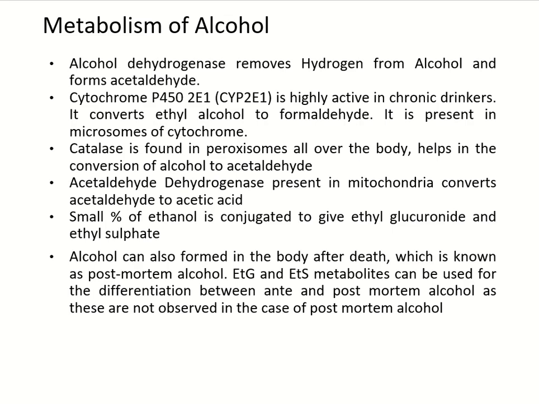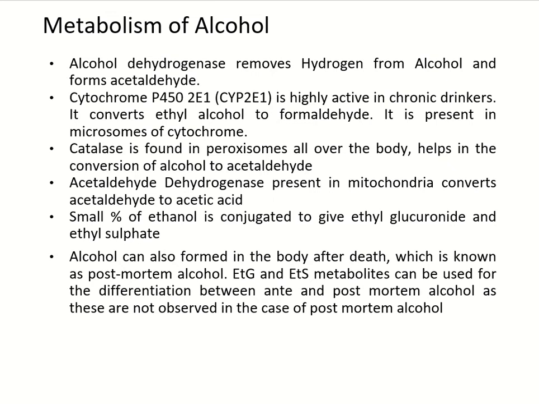Continuing with the metabolism of alcohol, alcohol dehydrogenase removes hydrogen from alcohol and converts it into acetaldehyde. Cytochrome P450 2E1 or CYP2E1, which is present in chronic drinkers to convert ethyl alcohol to formaldehyde, is present in the microsomes.